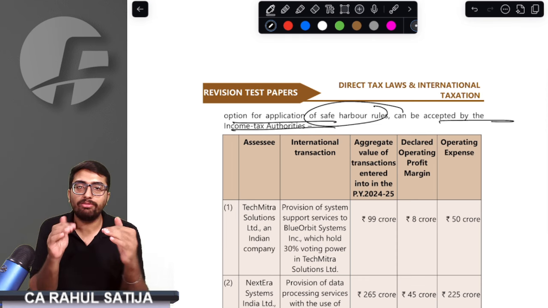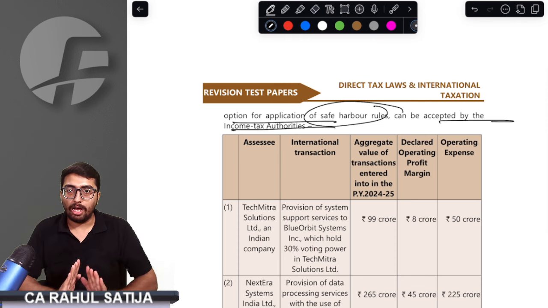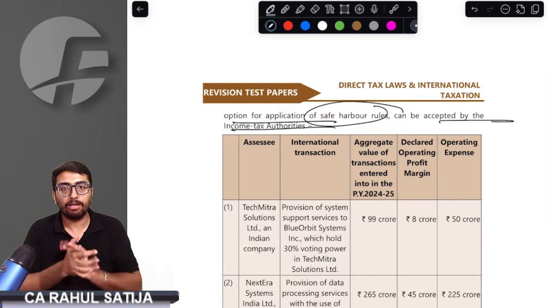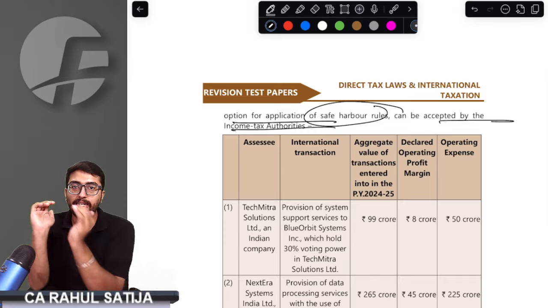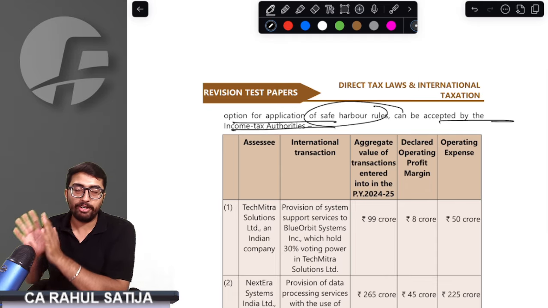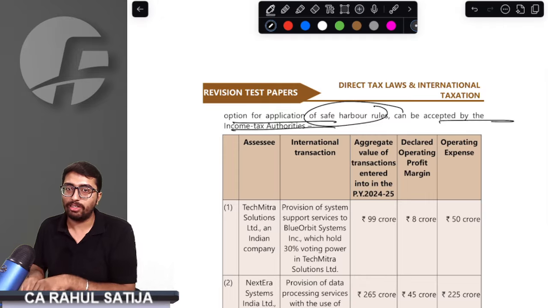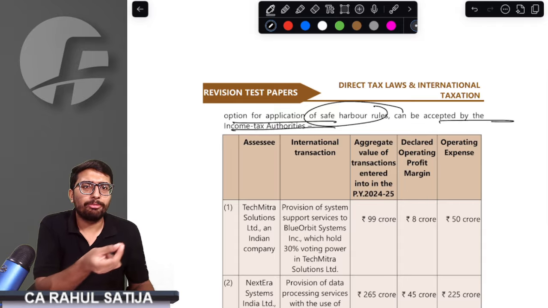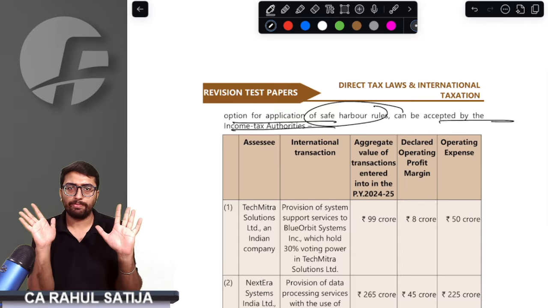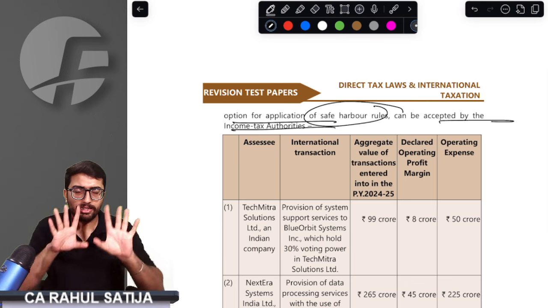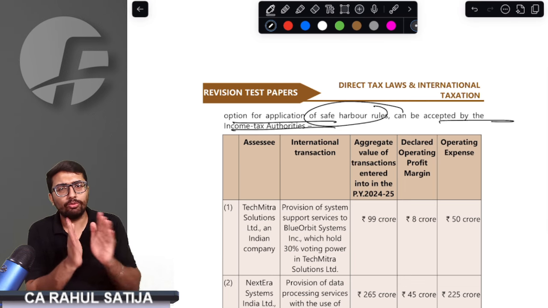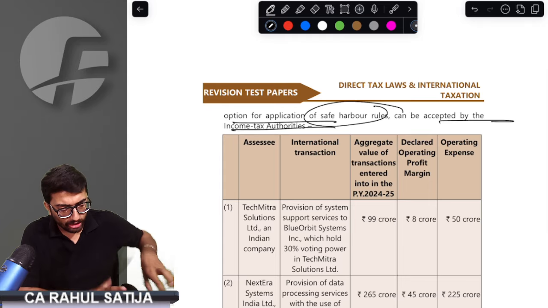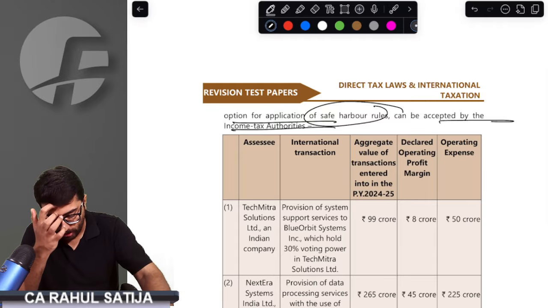Under section 92CB, we have safe harbor rules. Up to September 25, only one safe harbor rule was announced, but for January 26, nearly 10 safe harbor rules have been announced, and for that entire amendment, statutory amendment videos have been uploaded on YouTube, on this channel only. In those safe harbor rules, mostly 17%, 18%, or 24% is to be declared by the SSC. Where 17%, where 18%, where 24% is a subjective matter, but that has been discussed in the video. You will be able to learn it if you watch that 1 hour video. Now in this question, whatever relevant amendments are, I will tell you only that. What does it say?